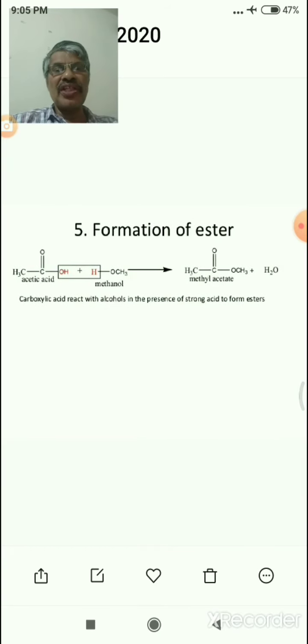Formation of esters. Carboxylic acids react with alcohols, and we can get esters. For example, acetic acid with methyl alcohol gives methyl acetate.